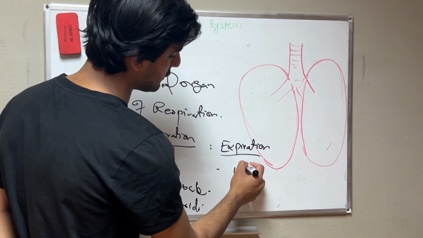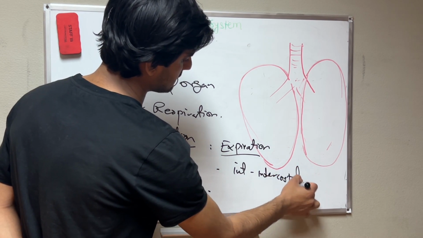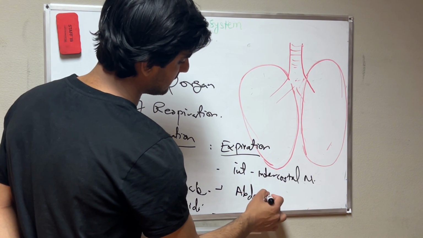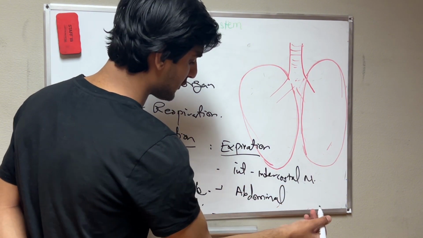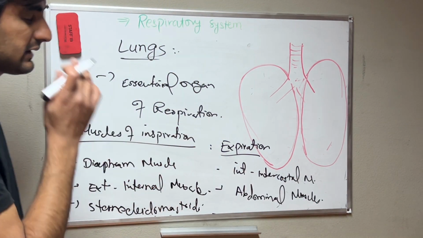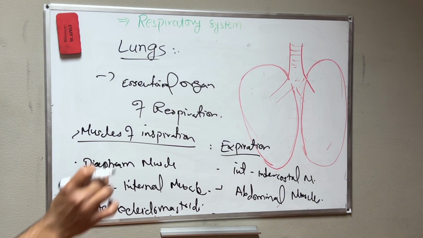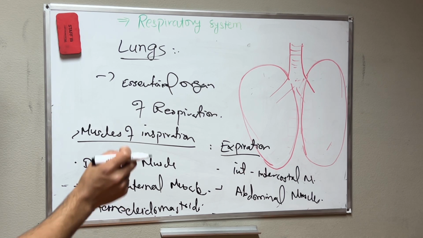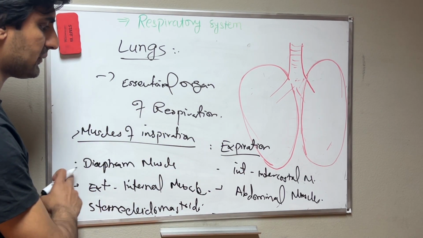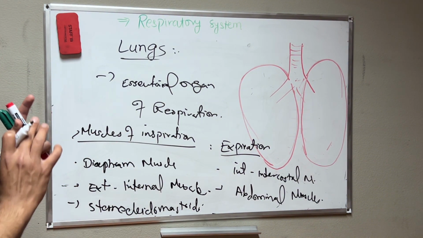We have the internal intercostal muscle and the abdominal muscle or abdominal group of muscles. These are the muscles which take part. That's why I said the lungs are not the only essential organ of respiration; there are also muscles which take part in respiration, like muscles of inspiration and muscles of expiration. This is only the general talk about the lungs.